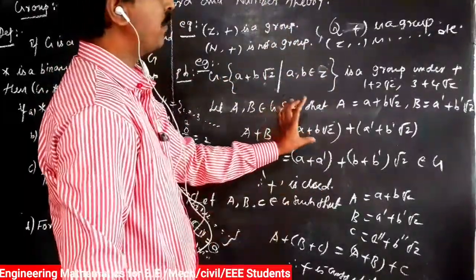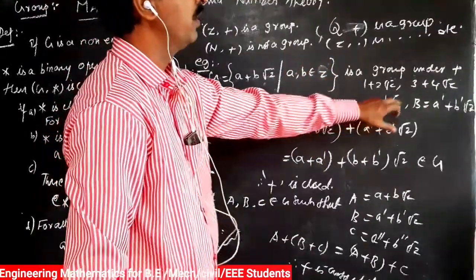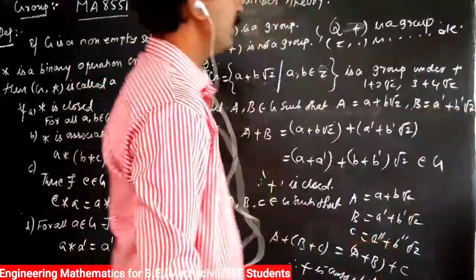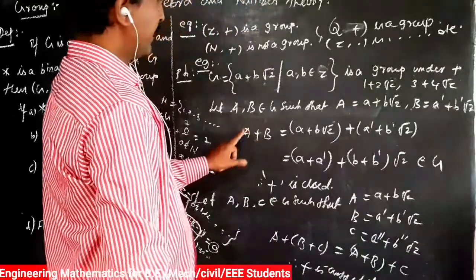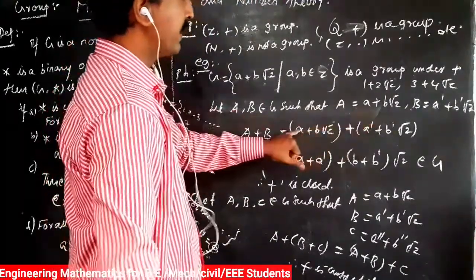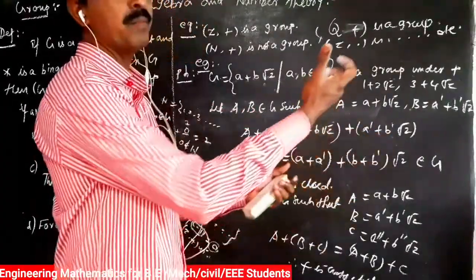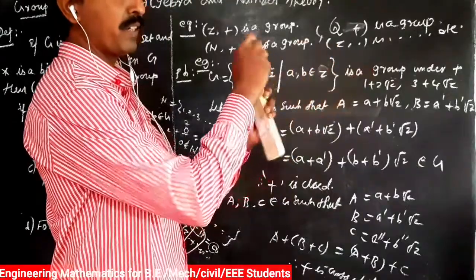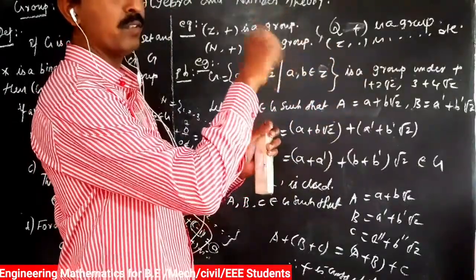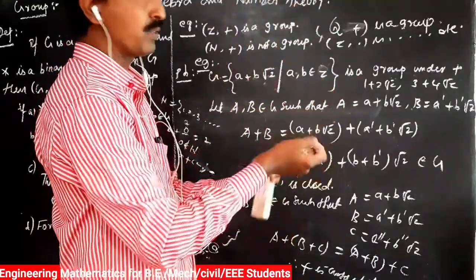So we take any two elements in that G, in that format, that is a equals a plus b root 2 and b equals a1 plus b1 root 2, where plus is the operator, that is adding these two elements. Here a is an integer, b is an integer, a1 is an integer, b1 is an integer. Suppose we take any two elements in Z, for example 1 plus 3 is equal to 4. The 1 is in Z, 3 is in Z, and that 4 is also in Z.